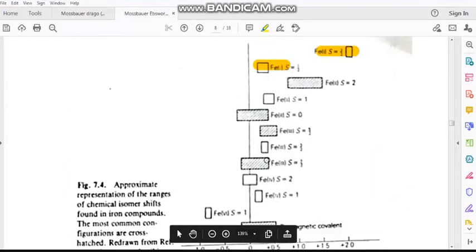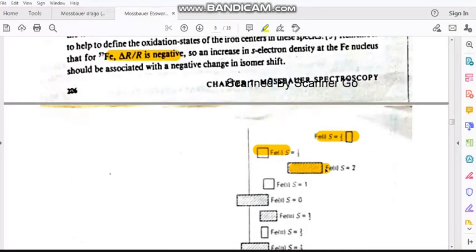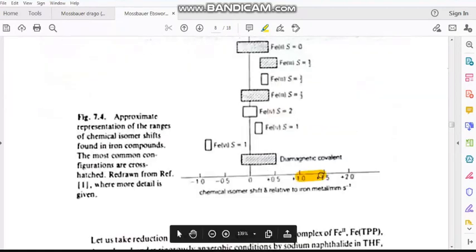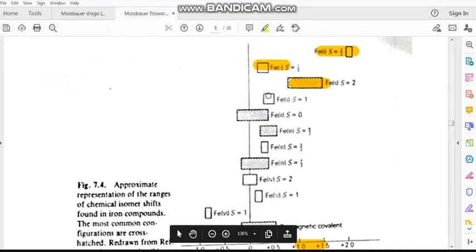Then if you have iron 2 and spin is equal to 2, it has a range of values like 0.8 to 1.5. So it has various electronic configurations and various spin states, and they are different. Based on that, the isomer shift will be varying.